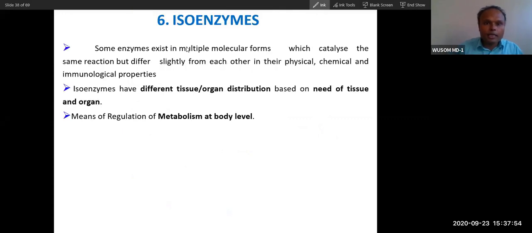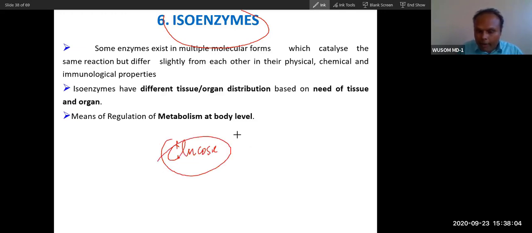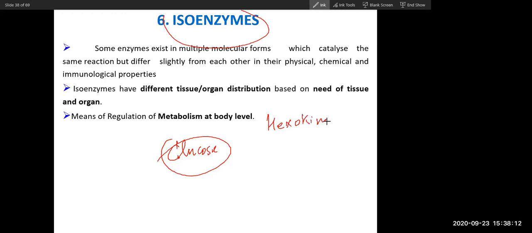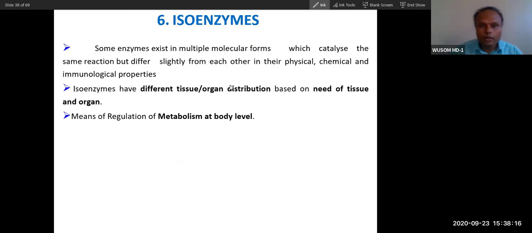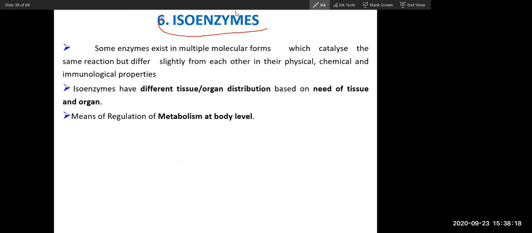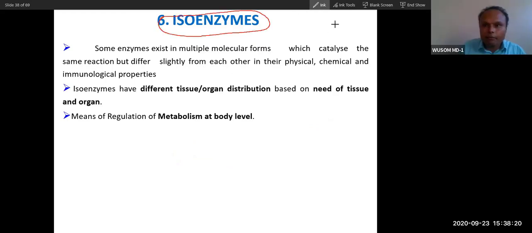Now, the fifth is the method of isoenzymes. Glucose is catalyzed by two different types of enzymes. One is called hexokinase. So what is an isoenzyme? First, let me define what an isoenzyme is.